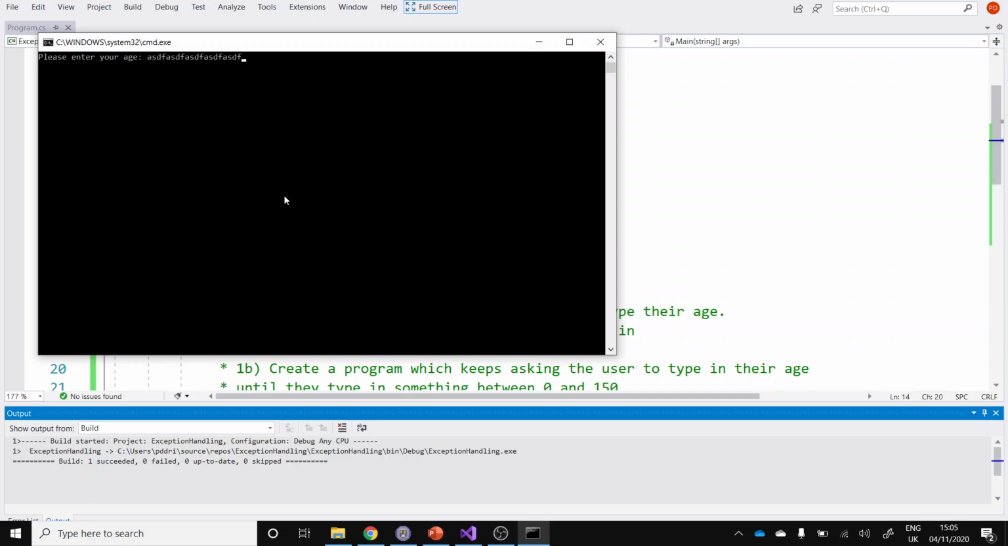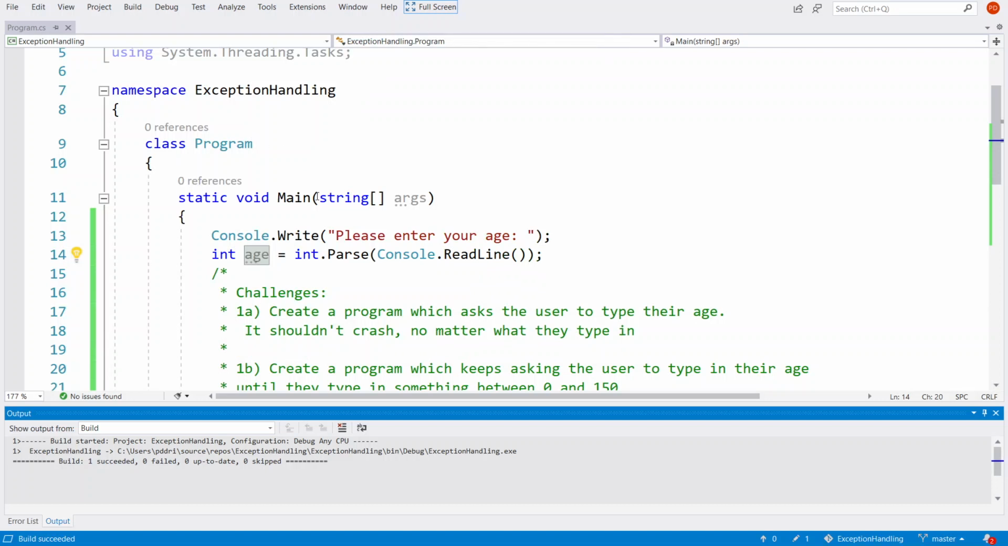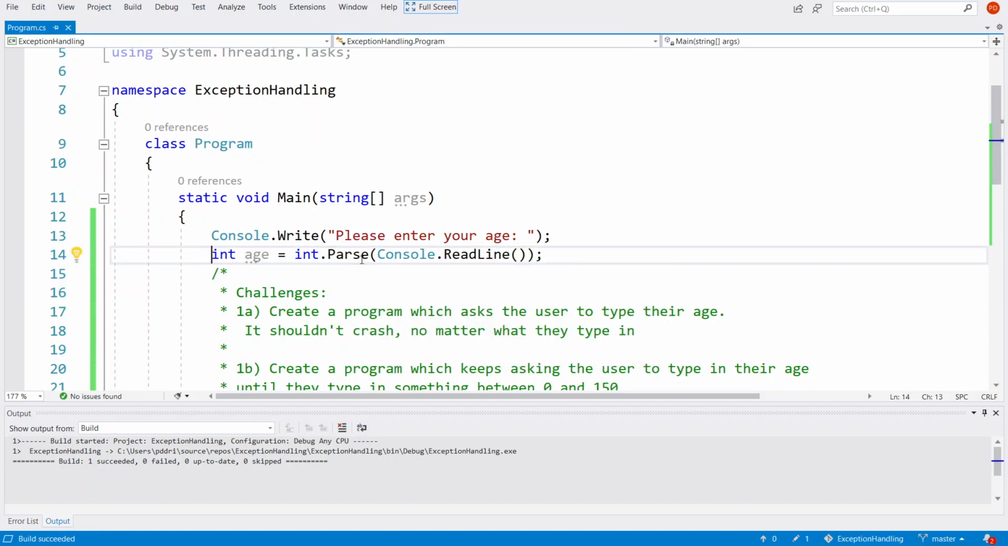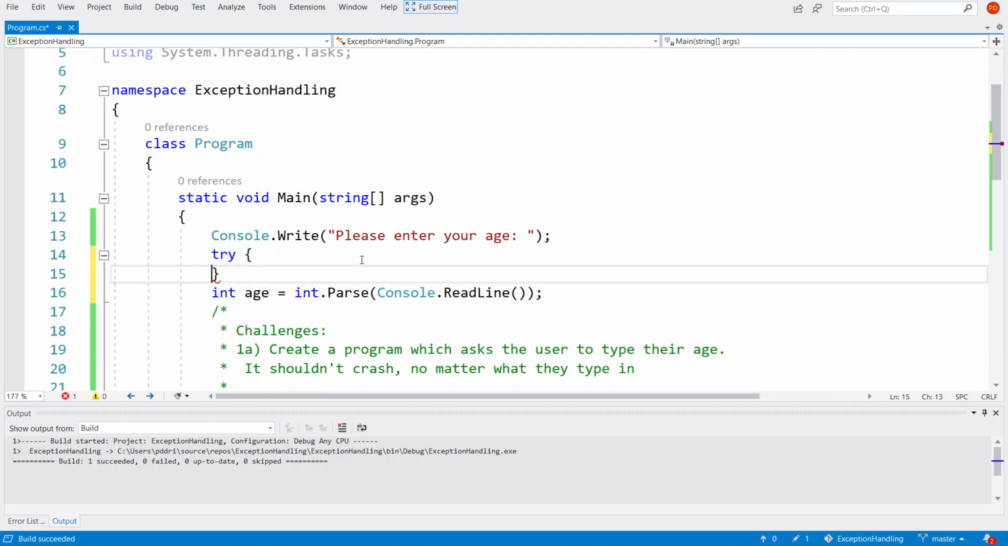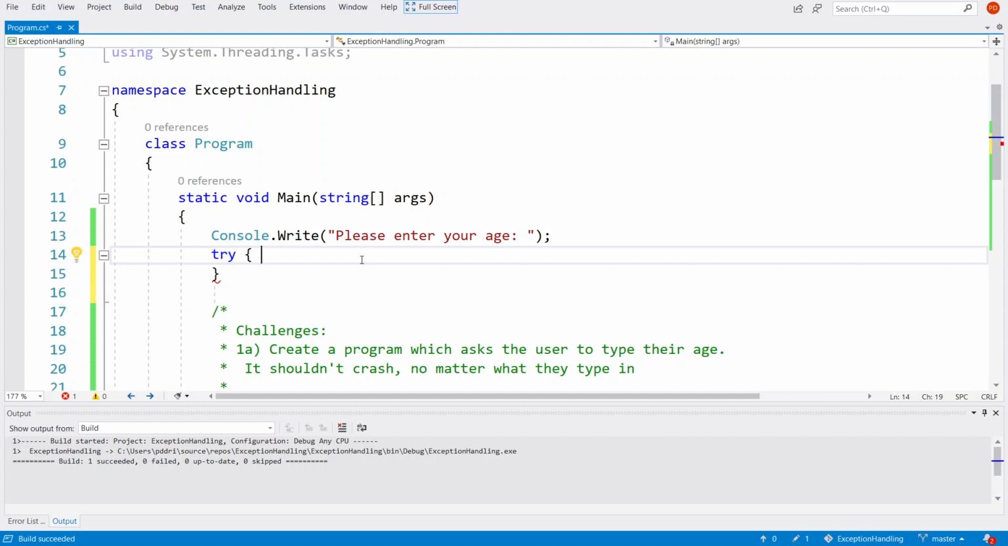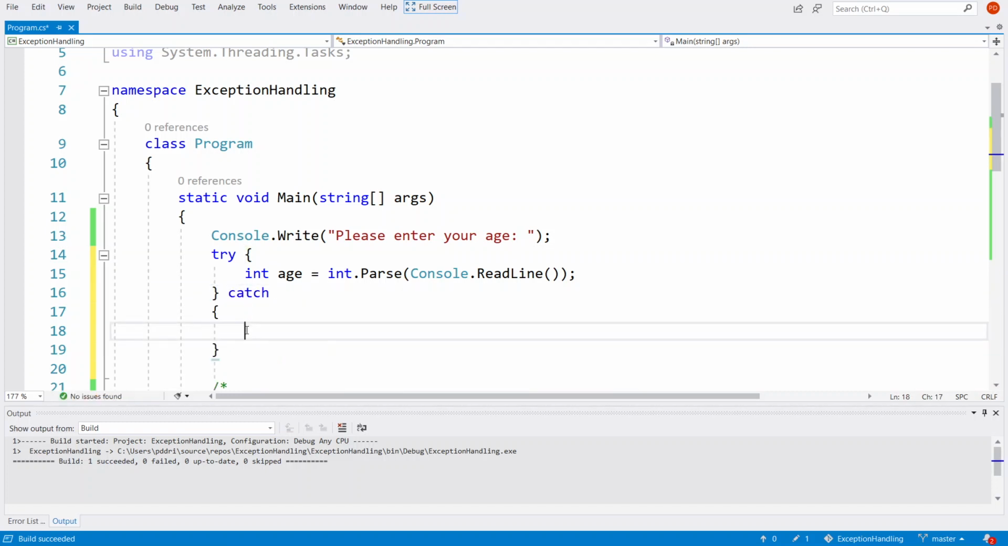But if we type in something non-numeric, it's going to crash. We get that exception. So this is where we need exception handling. We need to be able to cope without crashing. So in C#, we use try and catch. Try means you know something might occasionally fail, so you put the thing that might go wrong between the curly brackets. But if it does go wrong, you just say what to do.